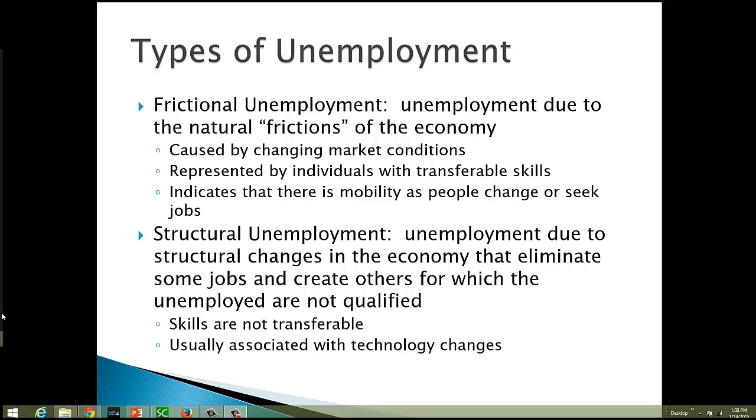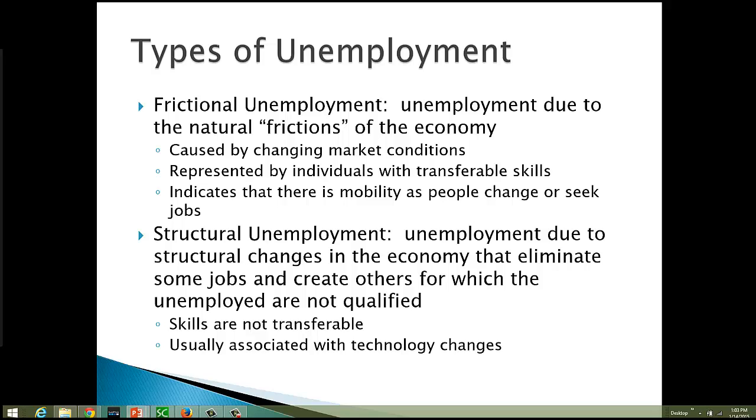Frictional unemployment is actually regarded as somewhat desirable because it indicates that people have the freedom and mobility to change jobs, because frictional unemployment is represented by people who are moving from one job to another, either within a company or at a different company, but they're basically moving from one place to another and doing about the same job. They have what we call transferable skills that can be taken from one job and applied to another with little or no retraining. So when we have frictional unemployment in the economy, it indicates that we've got some mobility. There are jobs out there and people are able to do that.